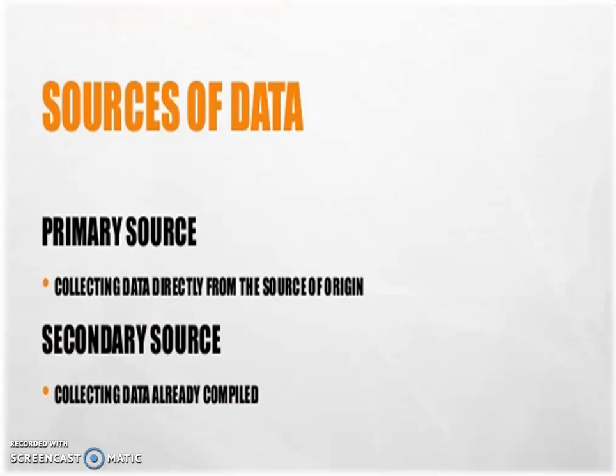First, we have the sources of data, which was already covered in the second part of this video. The first is primary sources for collection of data, and the second is secondary sources of data. Primary sources are when the data is collected from the original source, when the investigator directly collects the data from the field. Then there is a secondary source.